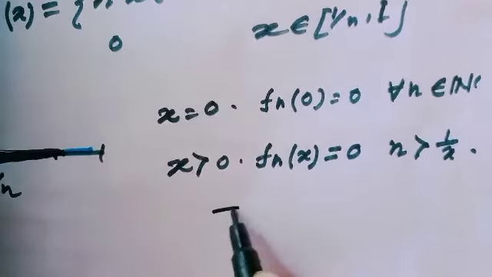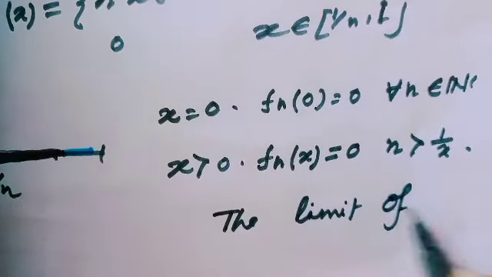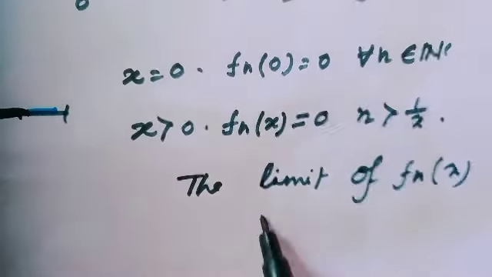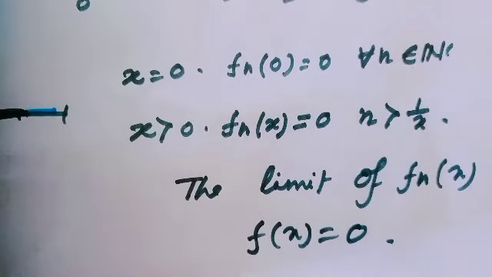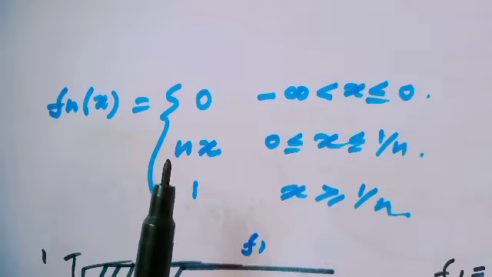That means the limit of the function f_n(x) would be actually the function f(x) equal to 0. Okay, are you getting? Our next example is also a piecewise function.